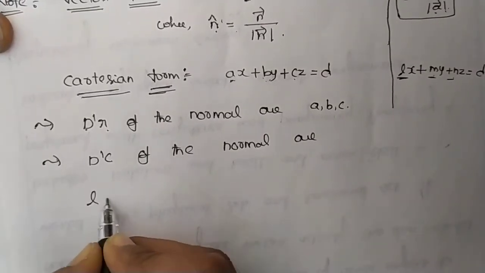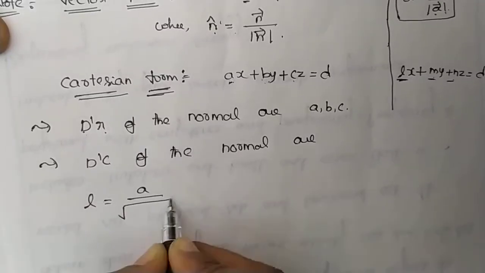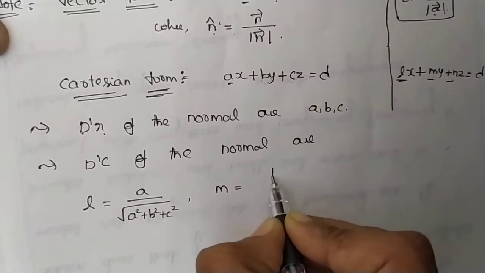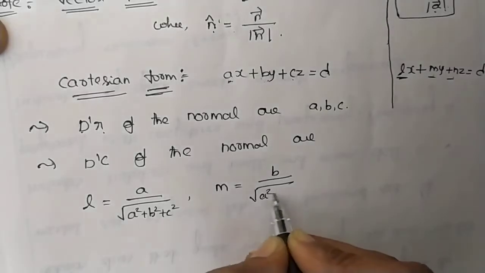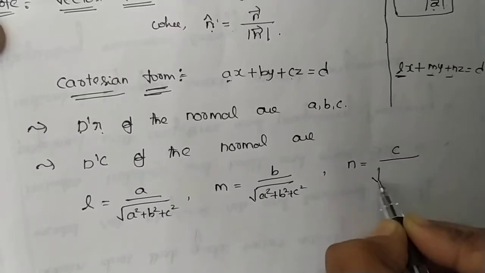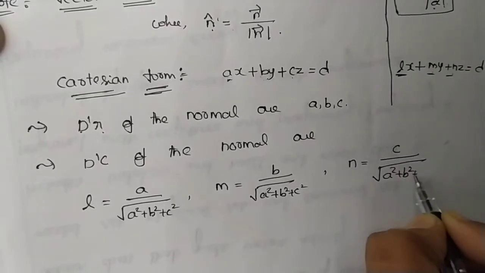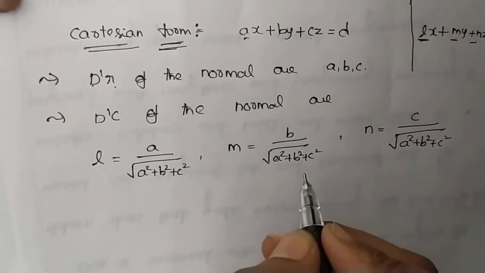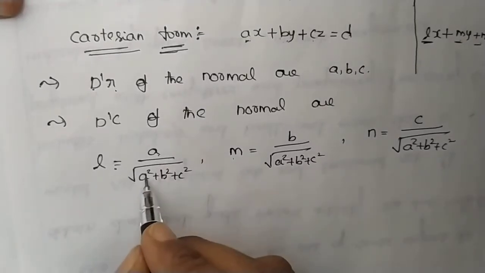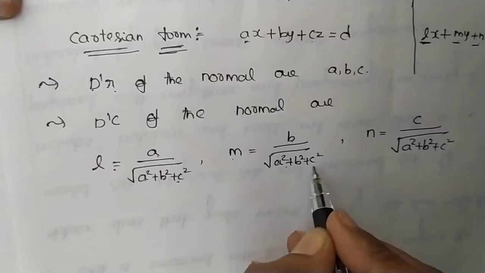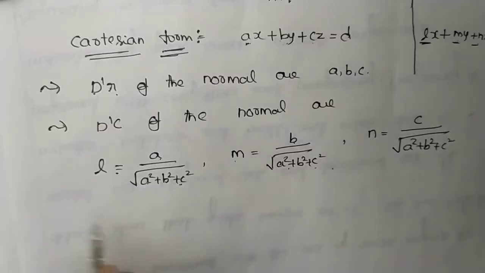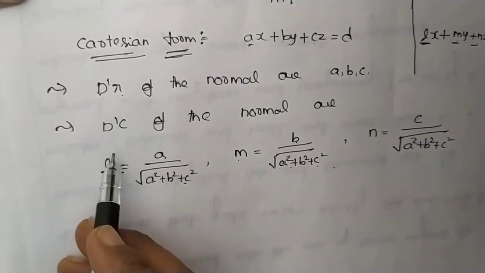You just write down that L equals A divided by square root of a square plus b square plus c square. Next, m equals b divided by square root of a square plus b square plus c square. n equals c divided by square root of a square plus b square plus c square. So these are the direction cosines of the normal, and A, B, C are the direction ratios.